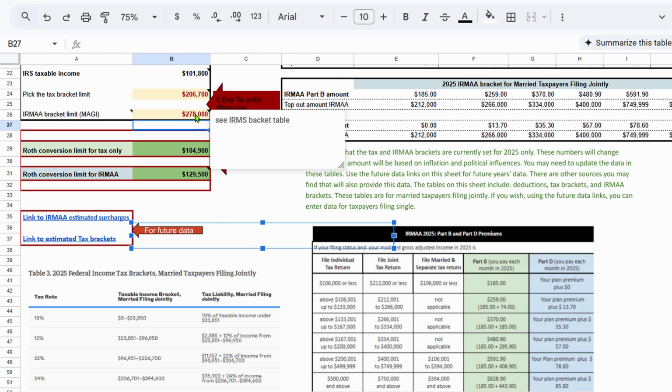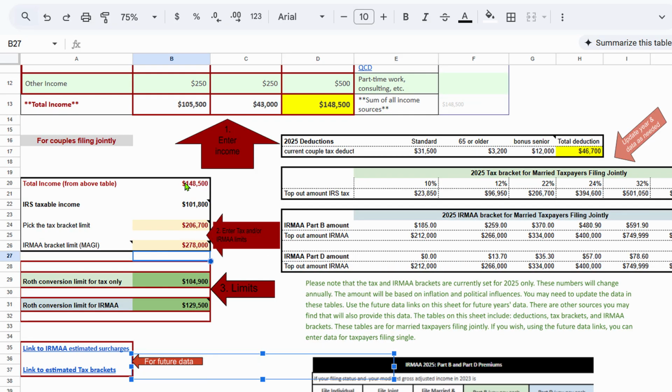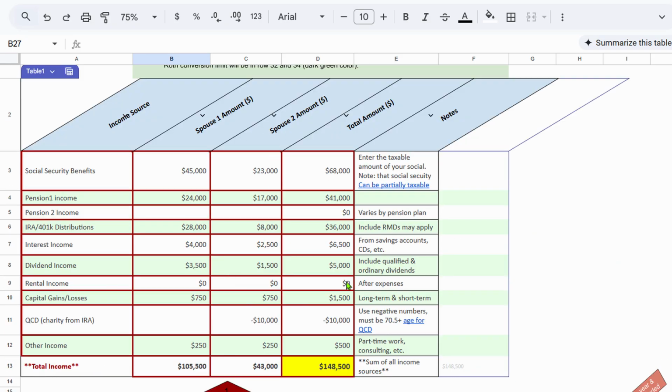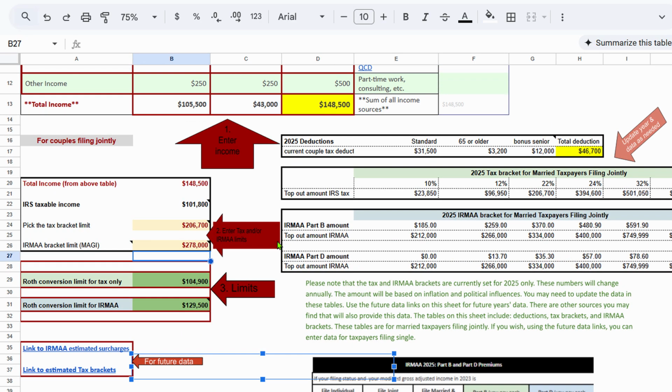So in 2027, I will be paying an IRMAA surcharge. If I'm doing the conversions, I won't go up to 129. I will be a little under that, maybe 124 to play it safe, but it depends how accurate you are in your calculations up here. So you want to make sure everything is accurate and projected for what you're going to be doing in 2025. And that's how we could calculate these things out.